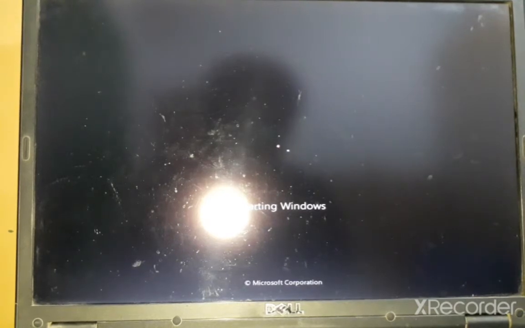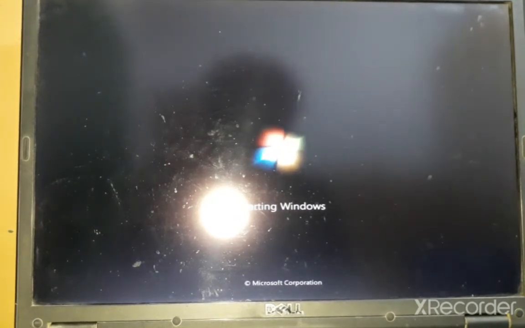And if you want to disable, you need to follow the same option. You can disable your USB port, and if you want to enable, follow the same method as I have already told.